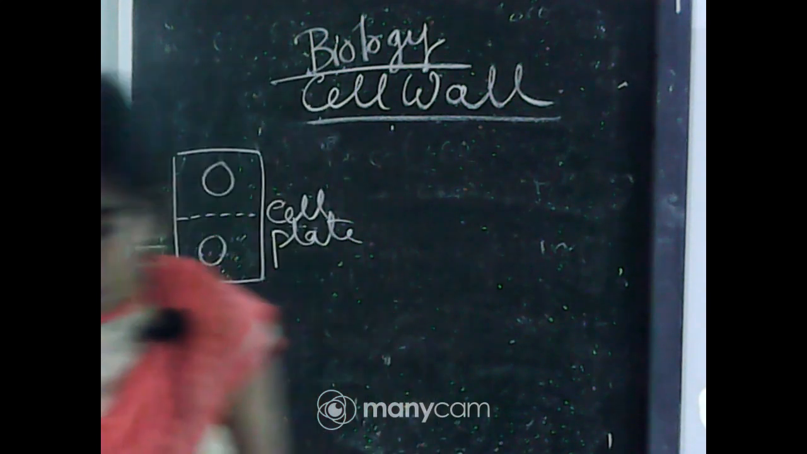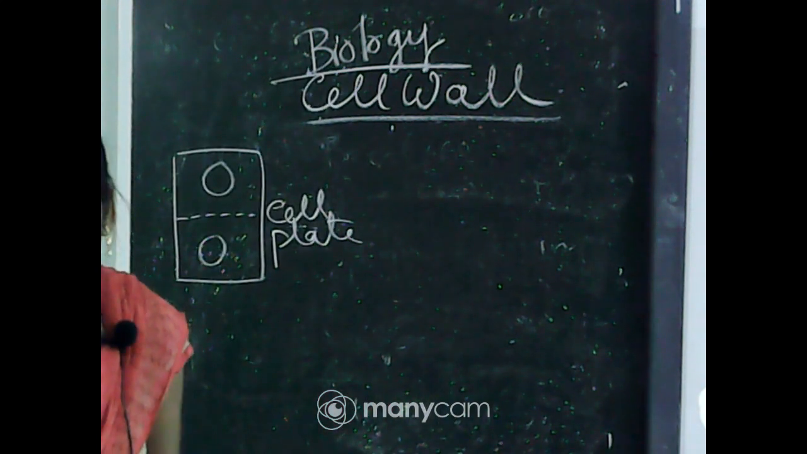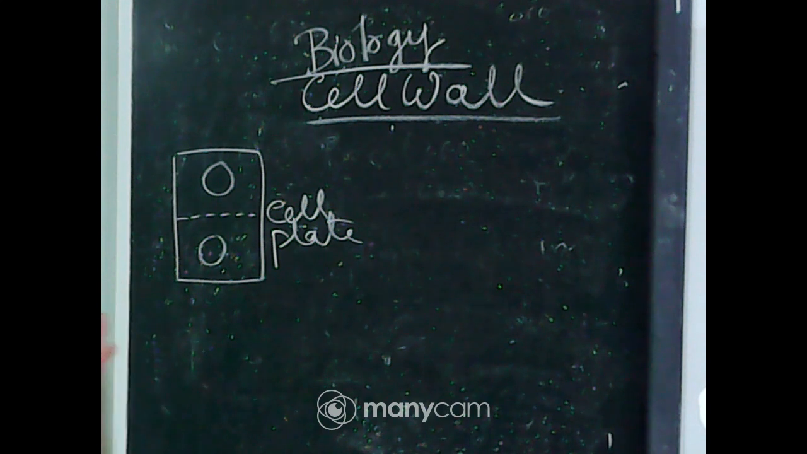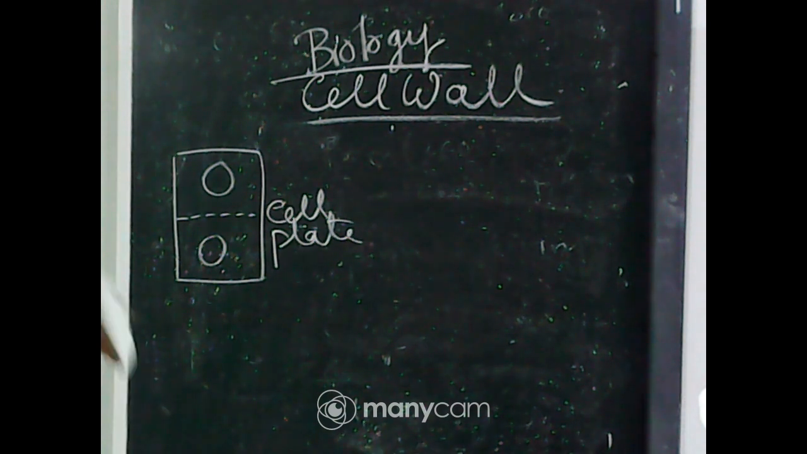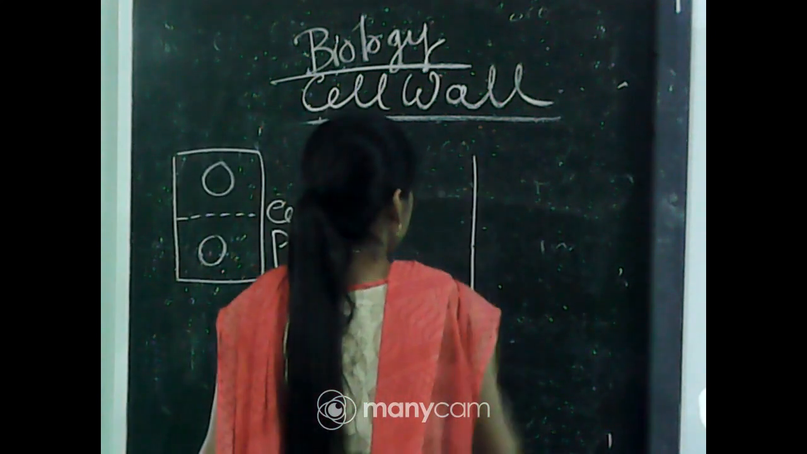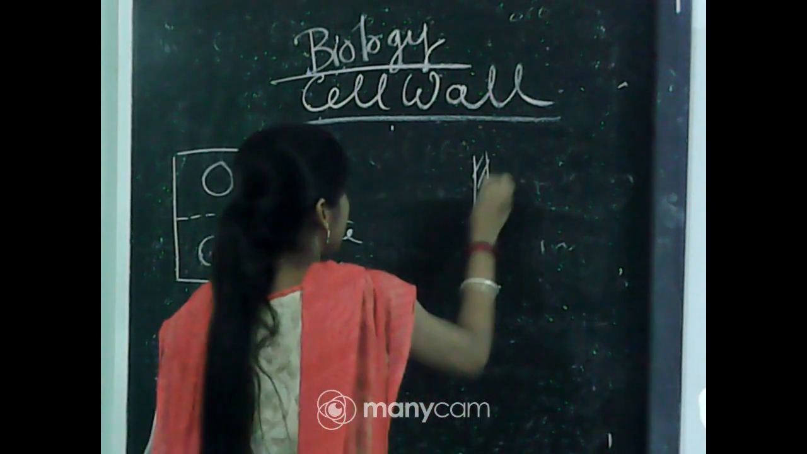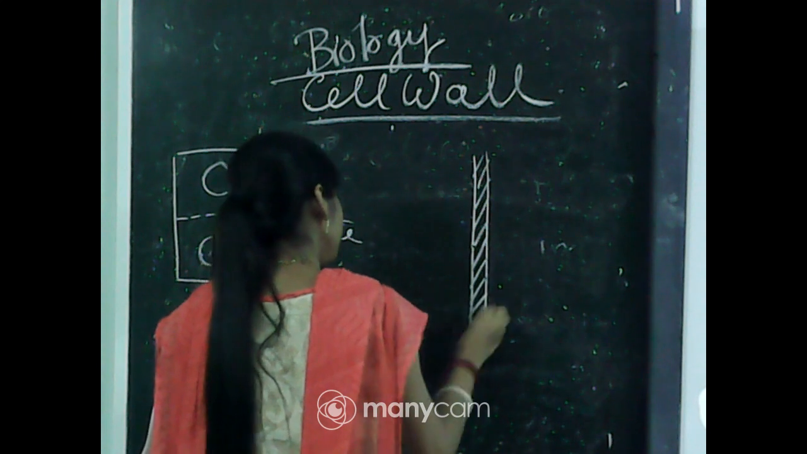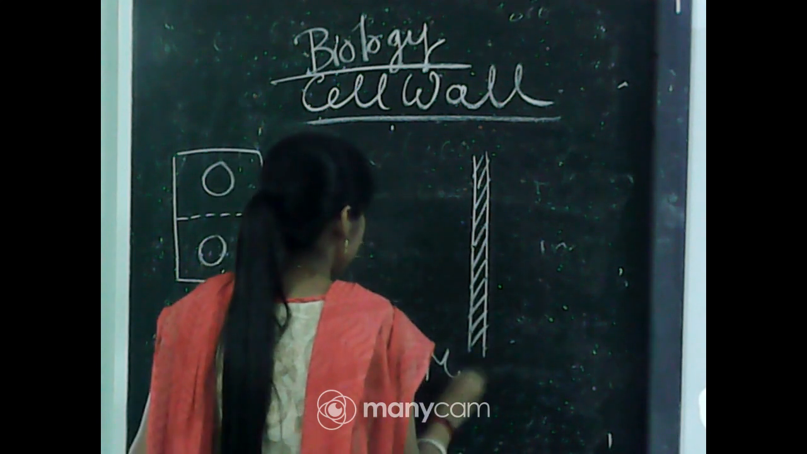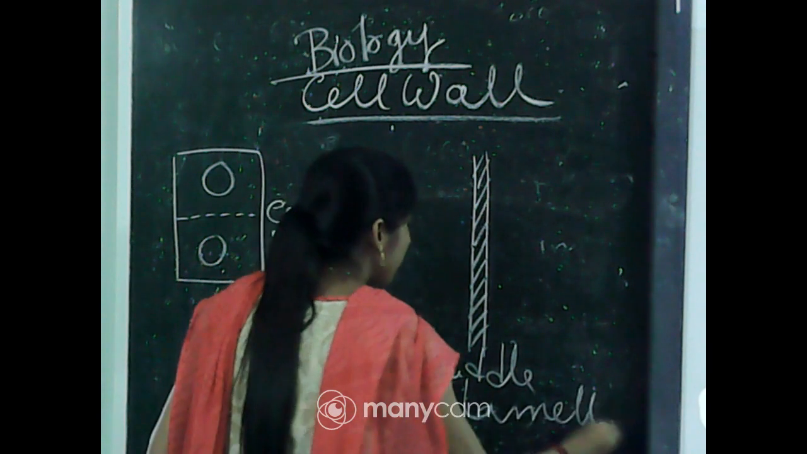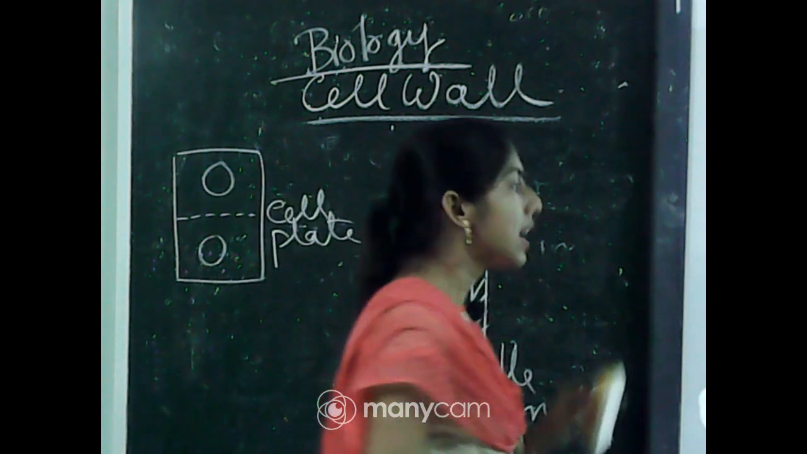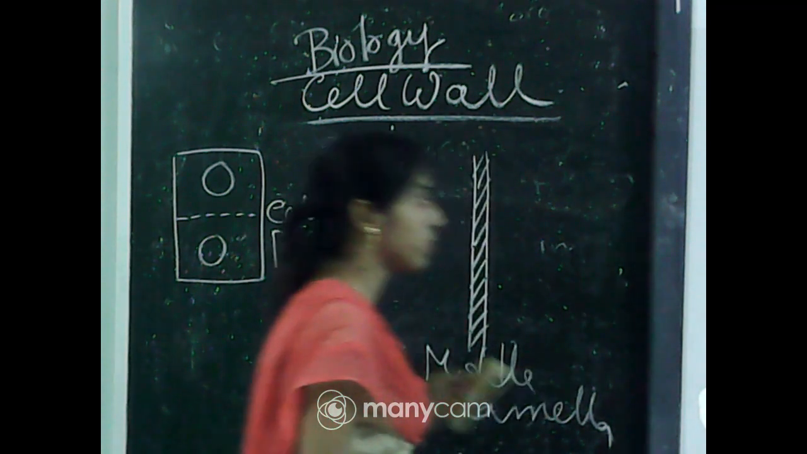So what is the middle lamella? The middle lamella is a layer mainly made up of calcium or magnesium pectate, which holds or glues the neighboring cells together. You can see this structure, this is the middle lamella, and from that layer the cell wall formation will take place.